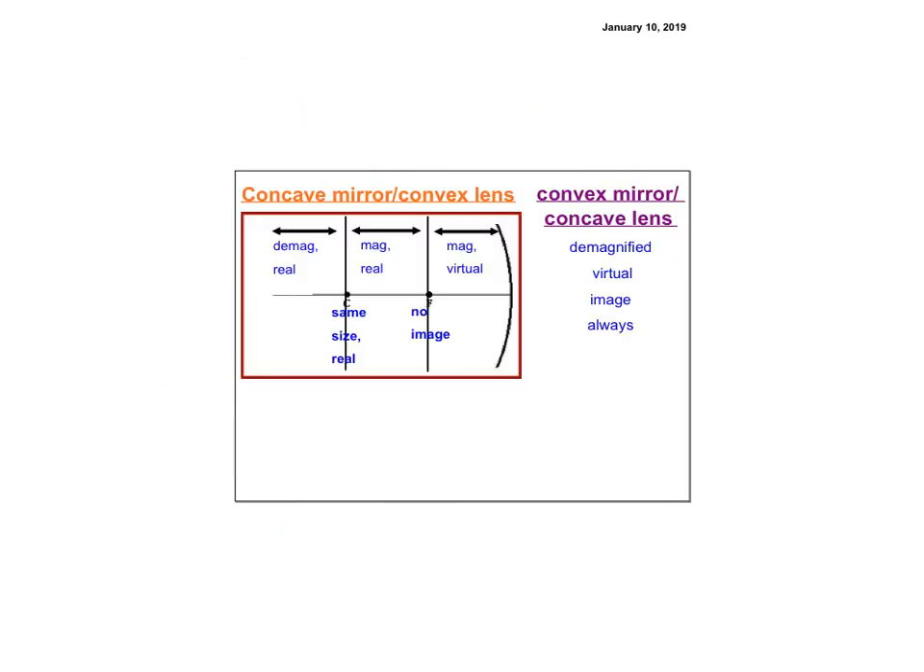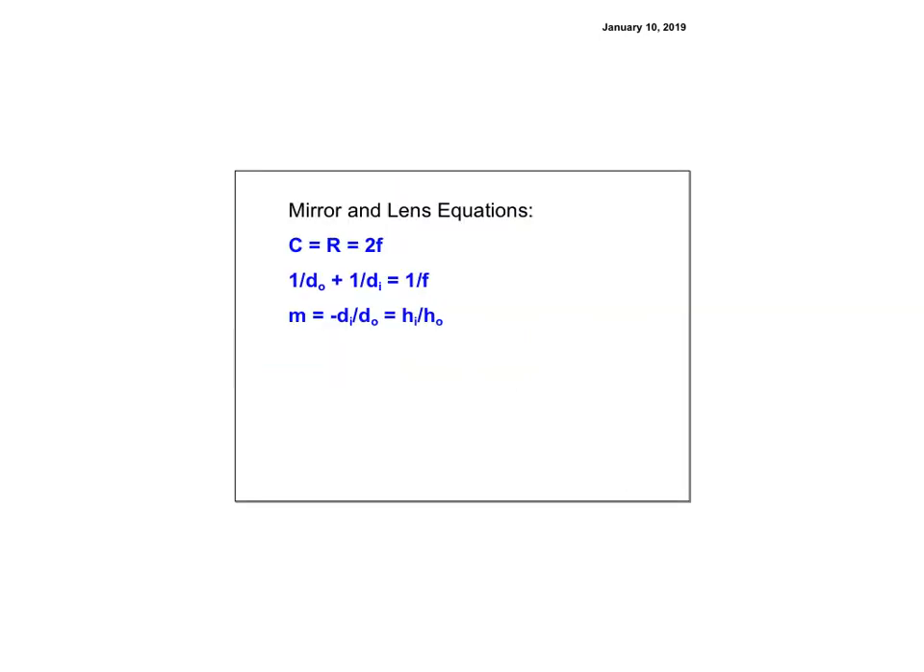Okay, so here's that one that we did before. We have demagnified and real, in this general area for mirrors and lenses. So it could be a concave mirror, as I've shown there, but it could also be a convex lens. It doesn't matter which one it is, they're the same thing. At the same size, no image, and then it gets demagnified and gets bigger and bigger as we get closer to the mirror, closer to the lens. Convex mirrors and concave lenses are always demagnified and always give a virtual image. Always, always, always.